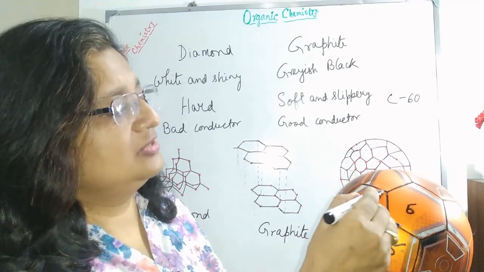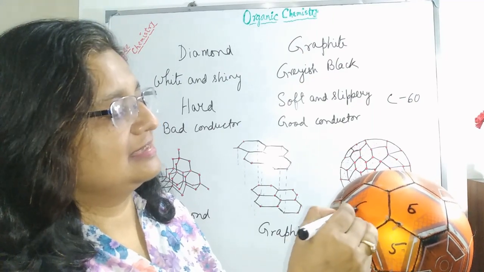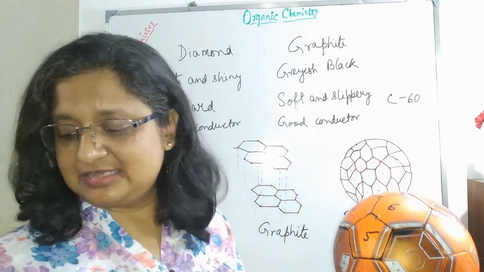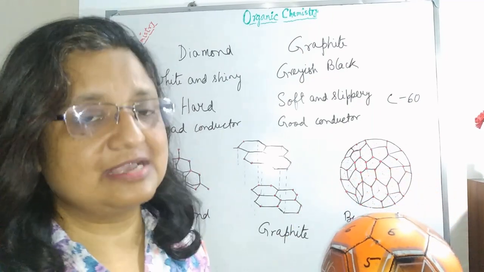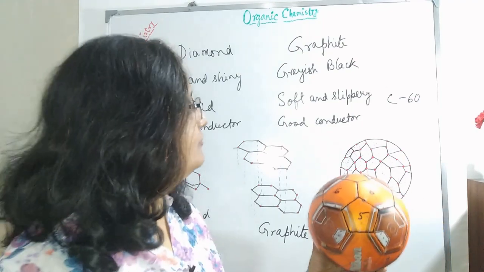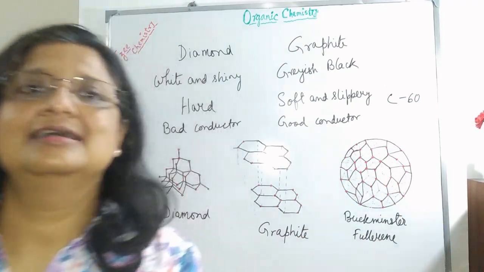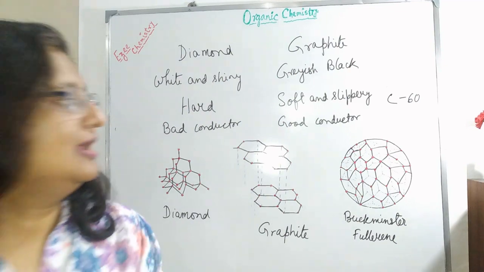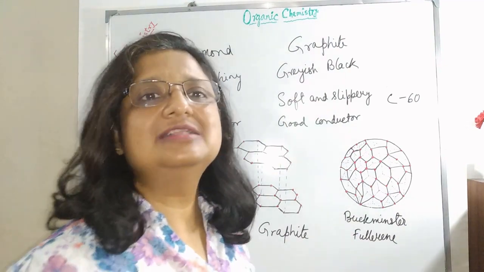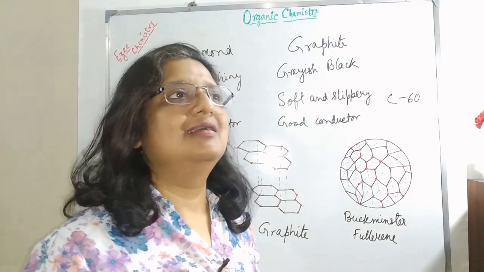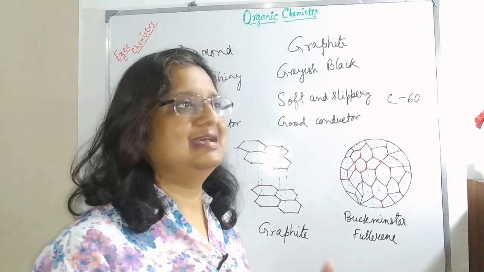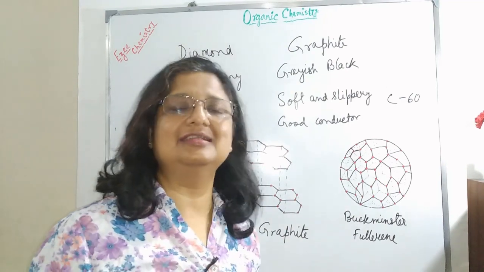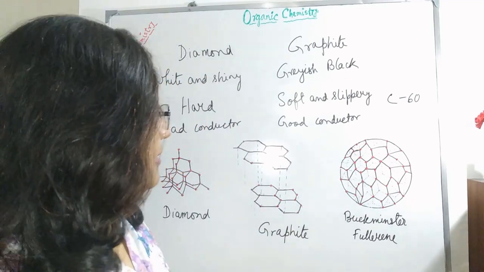Again 1, 2, 3, 4, 5, 6. Likewise, with several pentagons and hexagons, it forms a football-like, cage-like structure that are called buckyballs. These buckyballs are used mainly in medical sciences as catalysts, and several other uses are there.